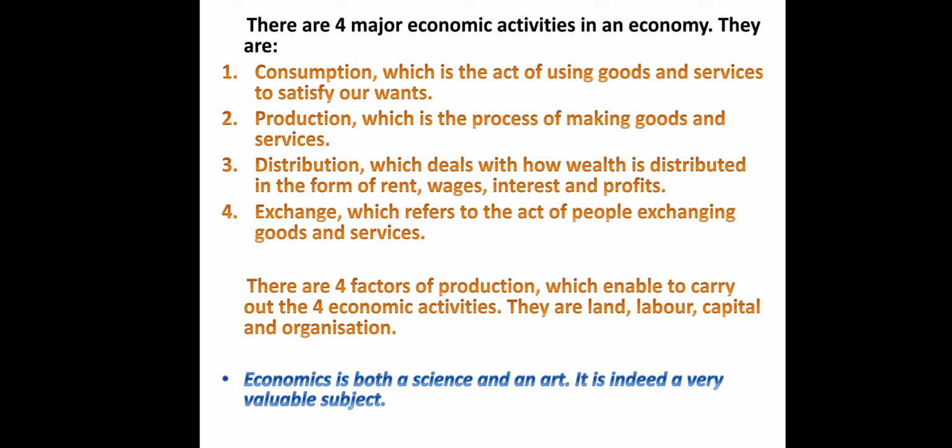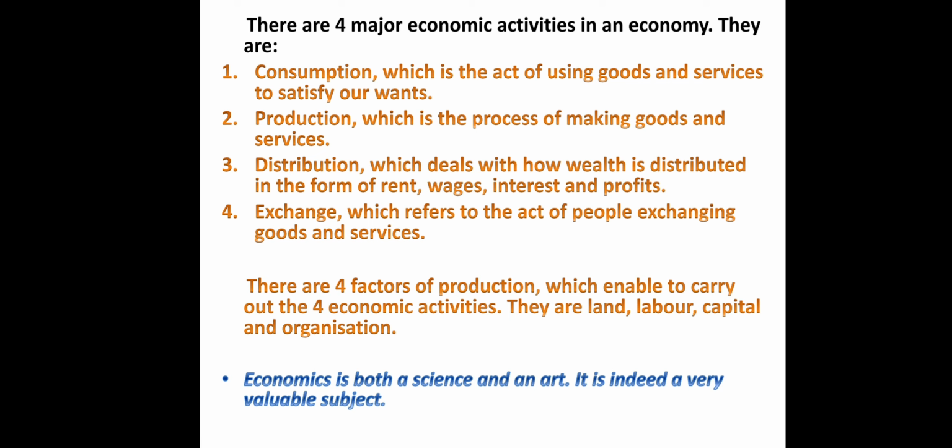They will earn the money through having land which will yield them rent, or by having buildings or homes which will yield rent for them. Then they will have wages when they work hard and when they put their labor efforts. Then the capital is used to earn interest, and profits also is gained from entrepreneurship. So we have consumption, wherein the act of using goods and services is there to satisfy our wants. We have production, which is the process of making the goods and services.